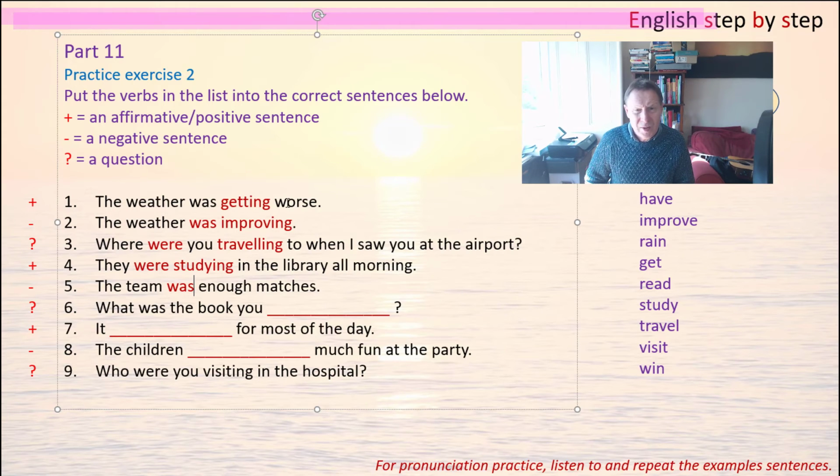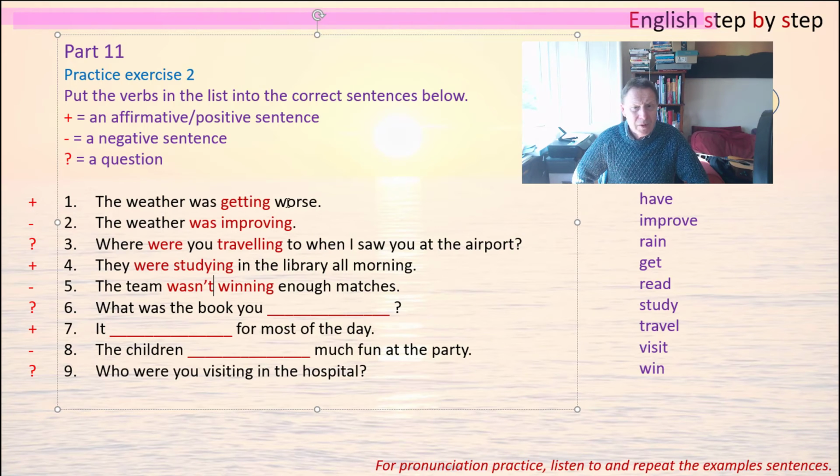Was is the auxiliary verb, and then it's about matches, so we need to use win, and then we have double N for win, winning enough, and then I can see it's negative, so we need to put the negative here. The team wasn't winning enough matches.